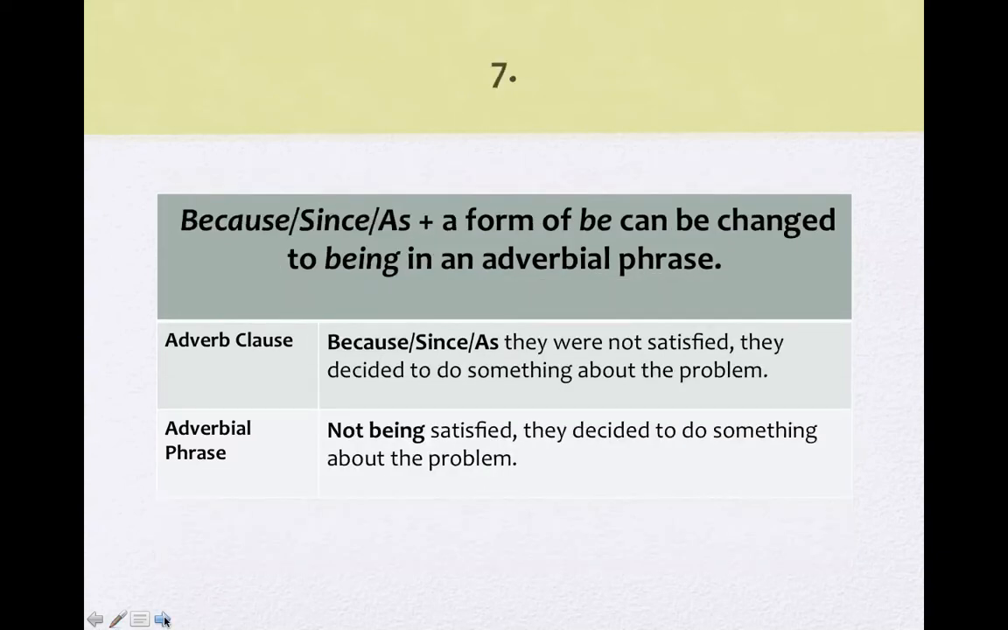Okay. Because, or since, or as, and then a form of be can be changed to being in an adverbial phrase. So, because they were not satisfied, they decided to do something about the problem. Or since they were not satisfied. Since means because, as means because. These all mean the same thing in this sentence. And when I make the adverbial phrase, I'll say, not being satisfied, they decided to do something about the problem.